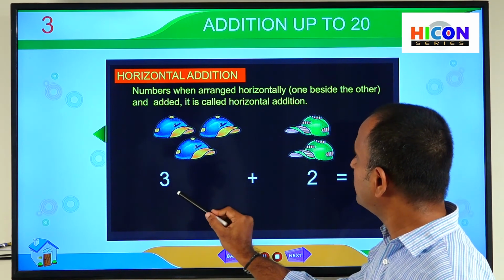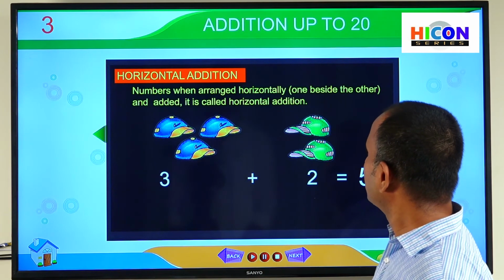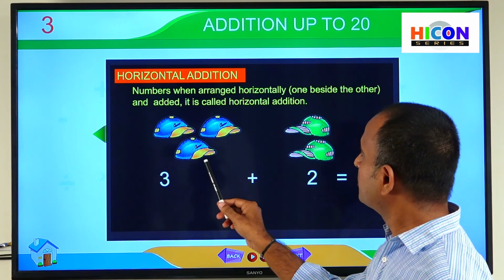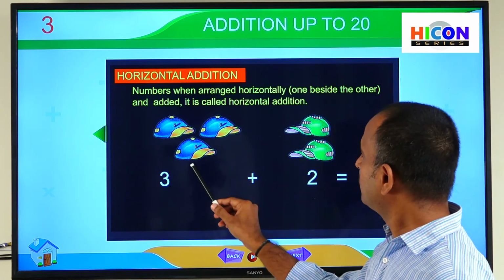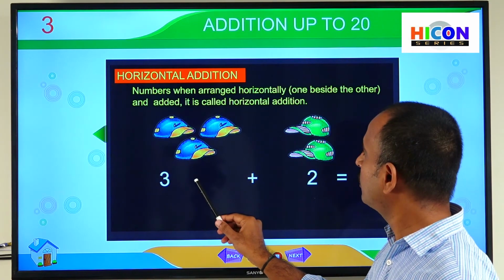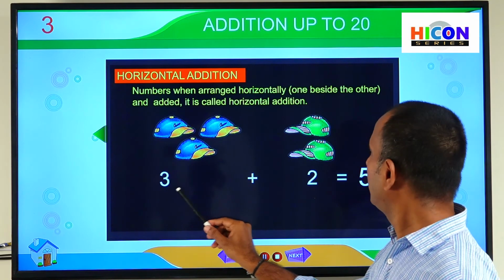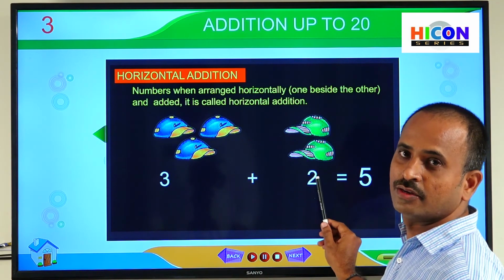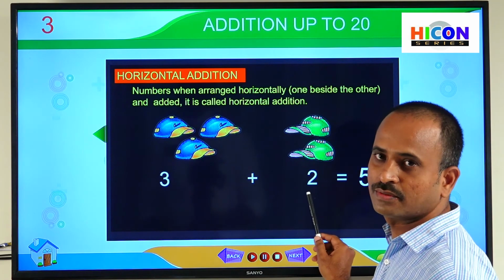So see one example for horizontal addition. So what are you observing here? So here you are observing some caps. So how many caps are there? Total 3 caps are there. And here green colored caps are there. How many green colored caps are there? So 2 green colored caps.